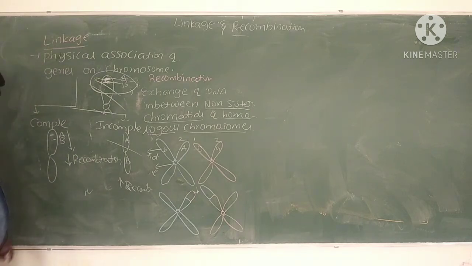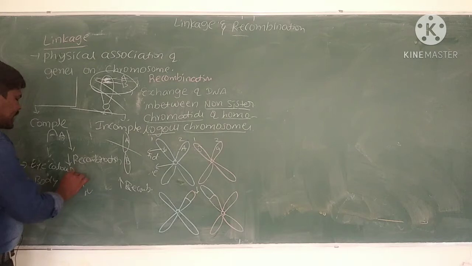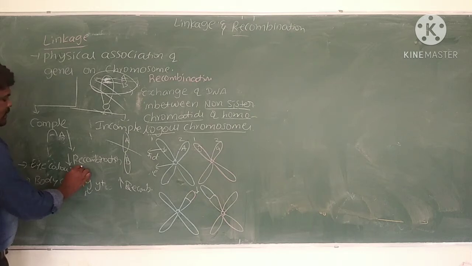Example for complete linkage: eye color and body color are controlled by two genes. Body color is controlled by the alleles Y and Y plus. Eye color is controlled by the alleles W and W plus.